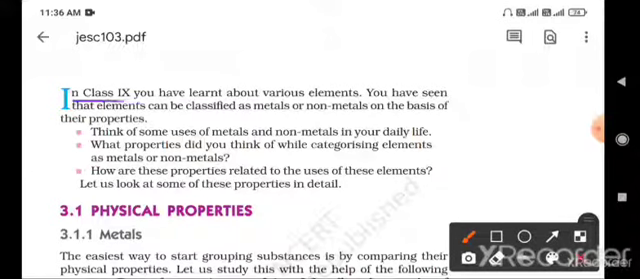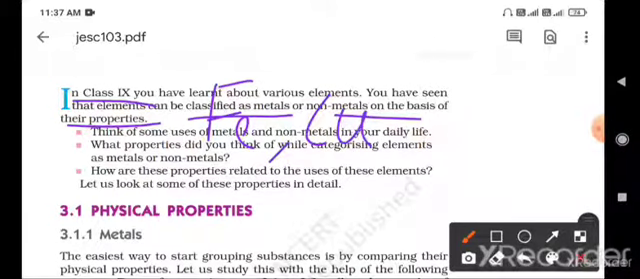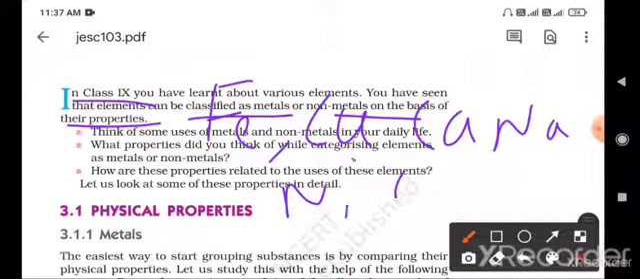In class 9th you have already learnt about various elements. You have seen that elements are classified as metals or non-metals on the basis of their properties. So elements are classified into two types: one is the metal and the other is called the non-metal. Examples of metals are iron, copper, calcium, sodium, nickel, cobalt.